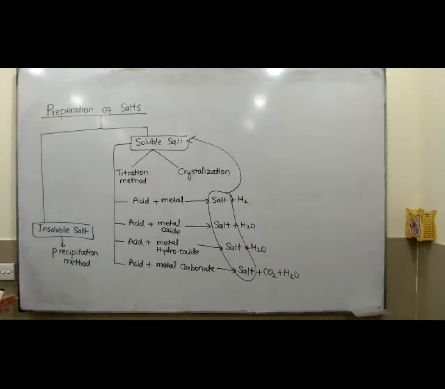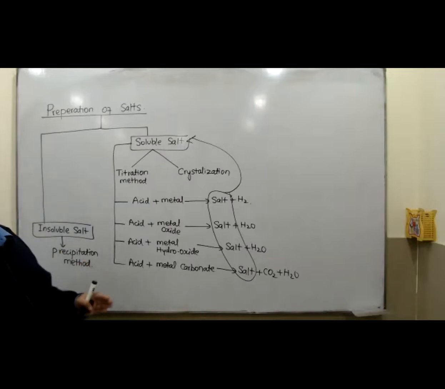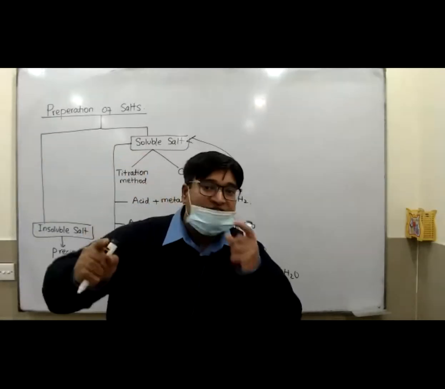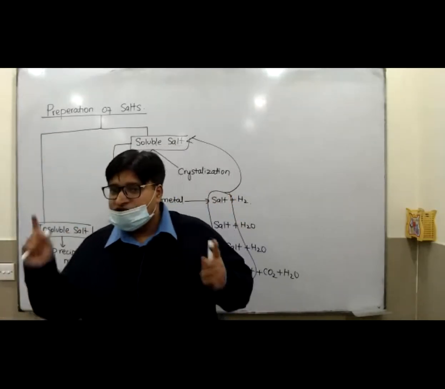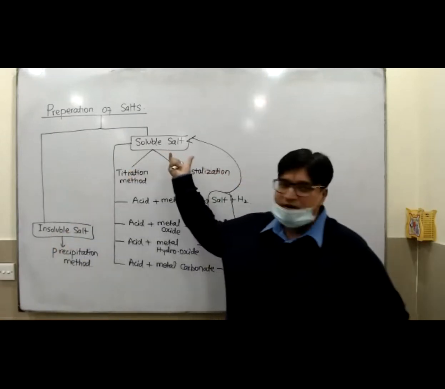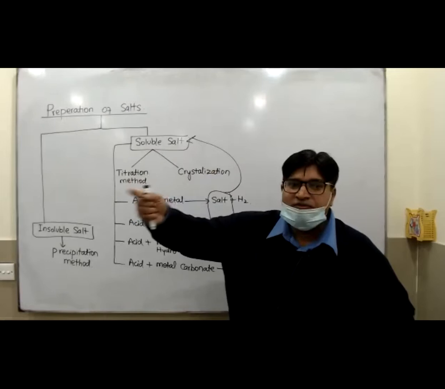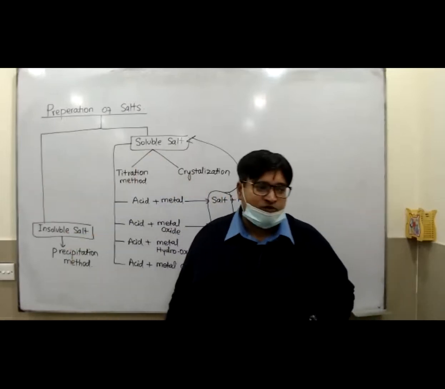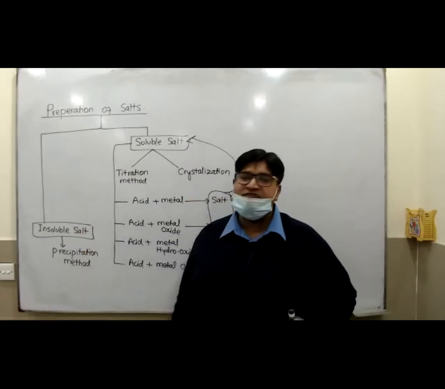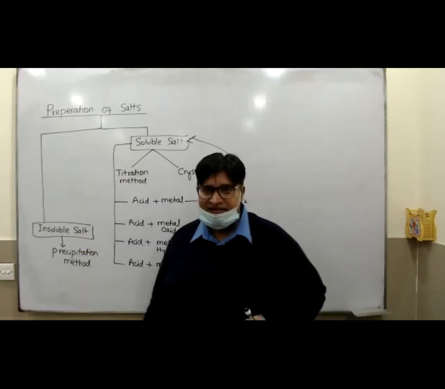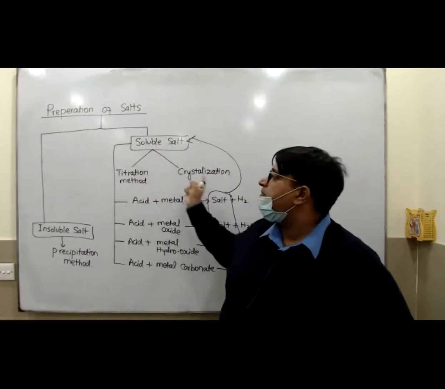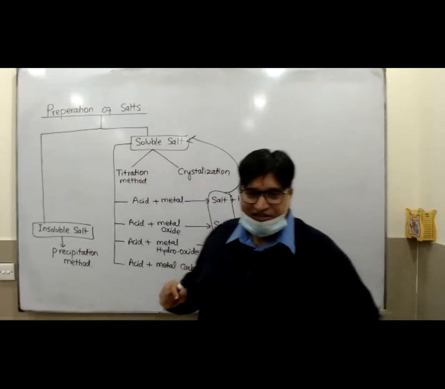I'm going to repeat this. Whenever you want to prepare a salt, first of all, you should know the solubility of the salt. A salt may be insoluble or soluble. You have to think about the solubility according to the chart I have provided you. The insoluble salt could be prepared by a method called the precipitation method, whereas the soluble salts could be prepared by two methods, titration and crystallization.